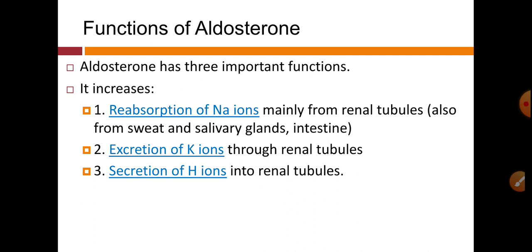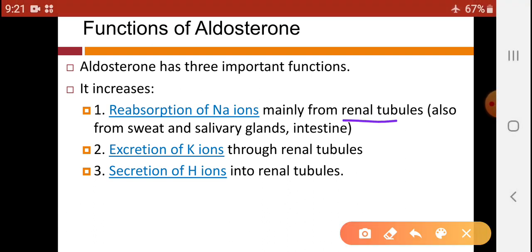First one is reabsorption of sodium ions, mainly from renal tubules, also from sweat and salivary glands and intestine. That means aldosterone reabsorbs sodium from renal tubules as well as sweat and salivary glands and from intestine.